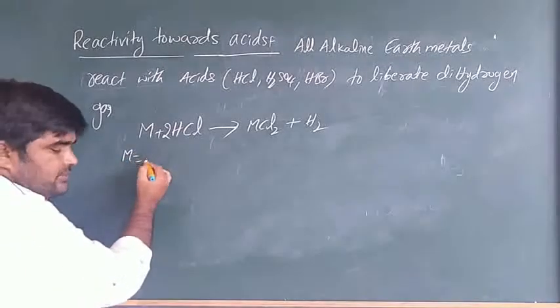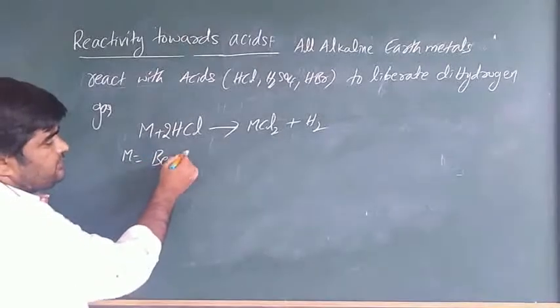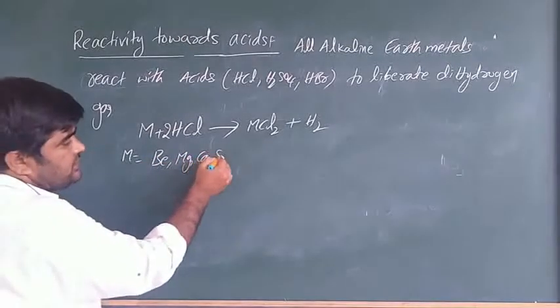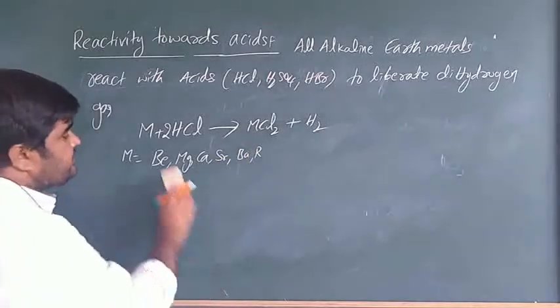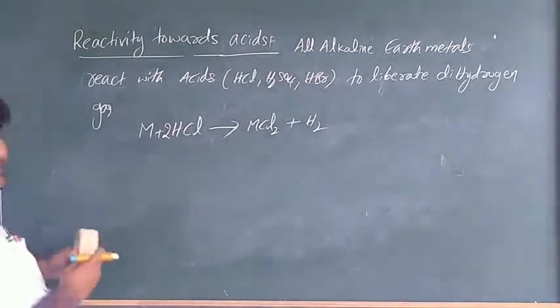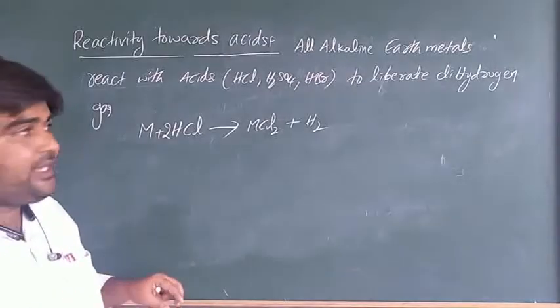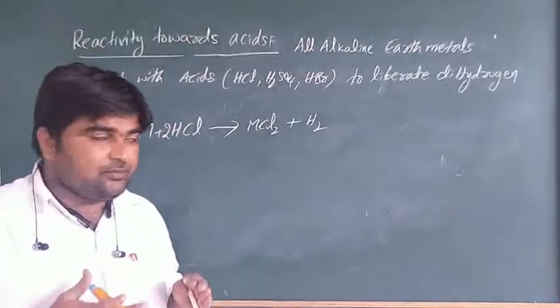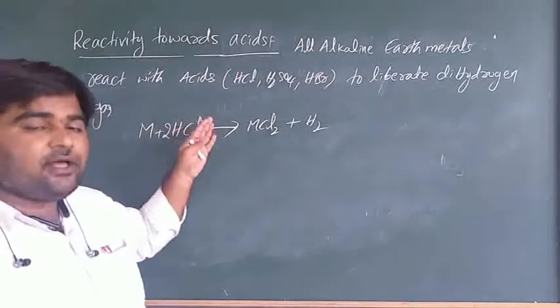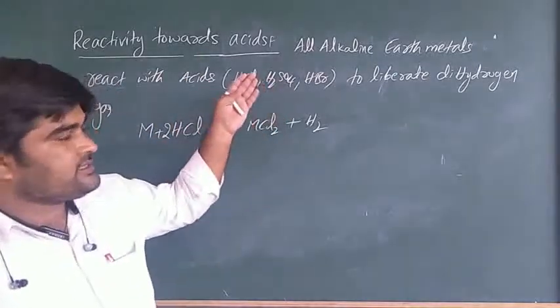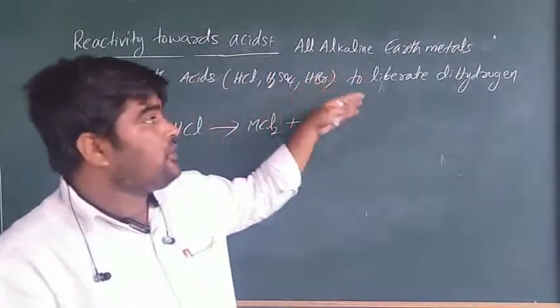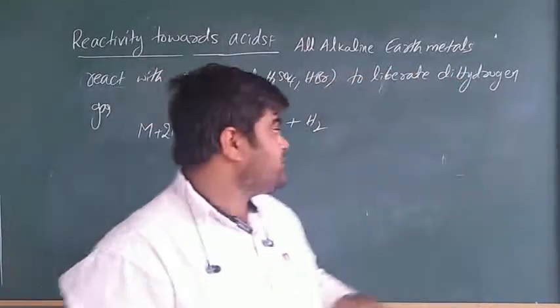So beryllium, magnesium, calcium, strontium, barium and radium. However, beryllium and radium do not react with the acids. Is it clear? All alkaline earth metals react with acids, for example hydrochloric acid, sulfuric acid, hydrogen bromide and so on, to liberate dihydrogen gas.